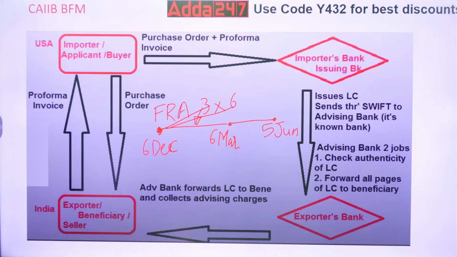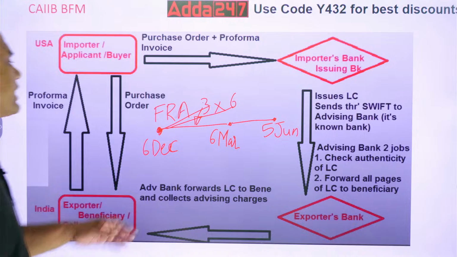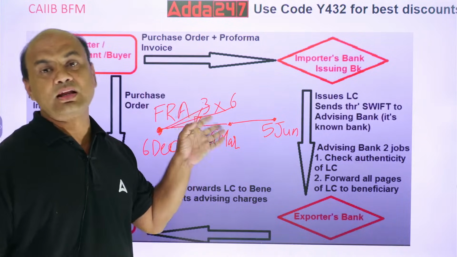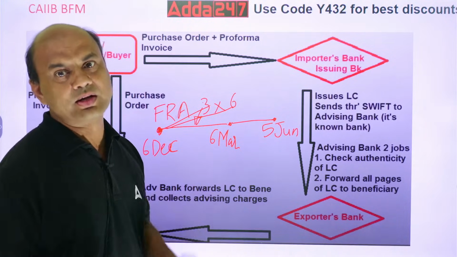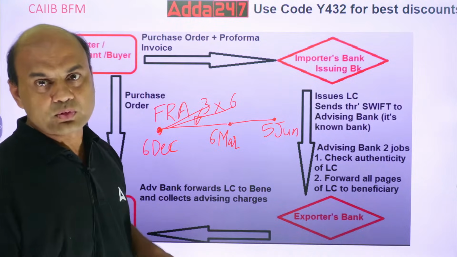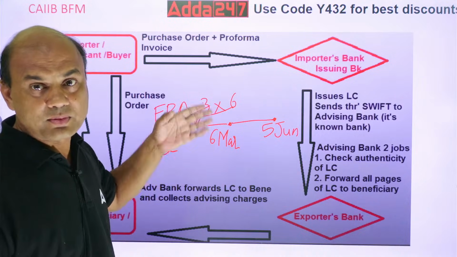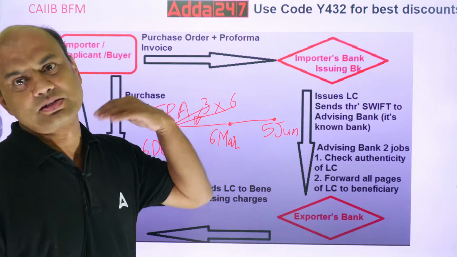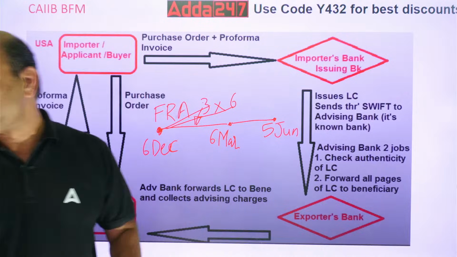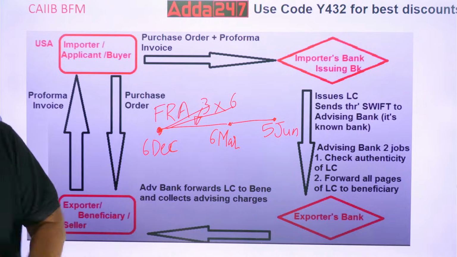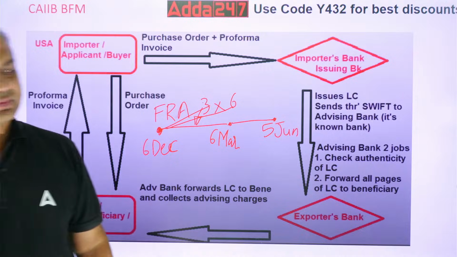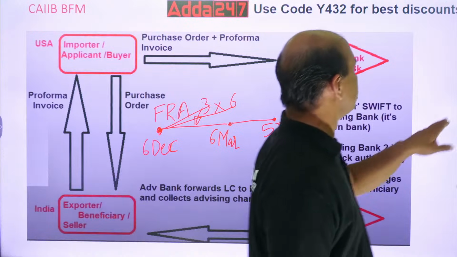Got it, everyone? No, it will not start from 6th December. It will start from 6th of March. 3 means the starting point: 3 months from today, which is 3 months from December: January, February, March. That is the meaning. Got it, everyone? Clear? Chalo, let's move on then.